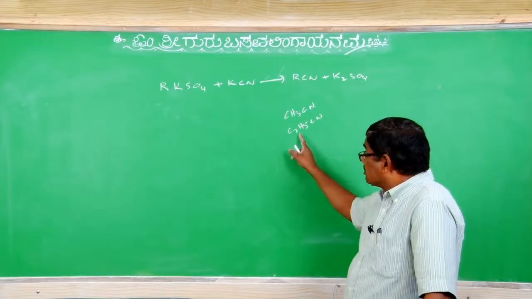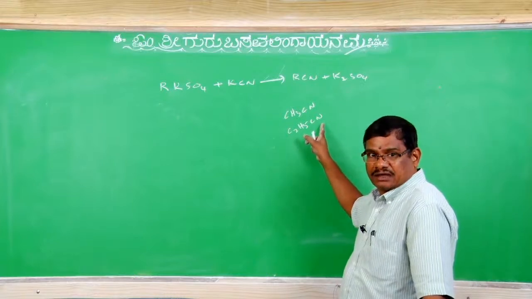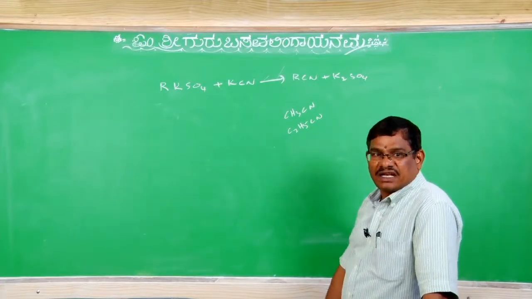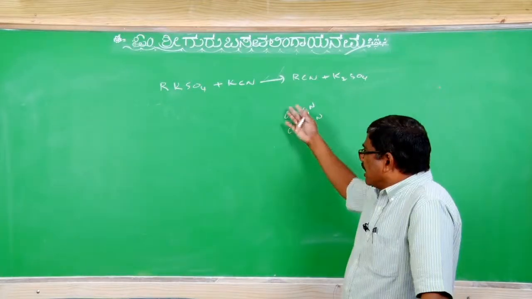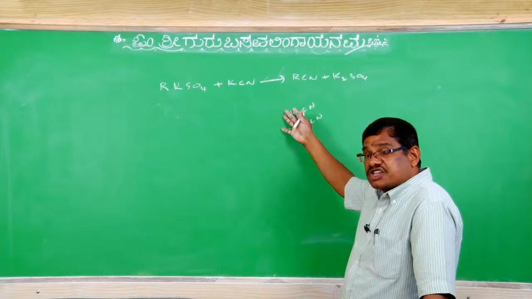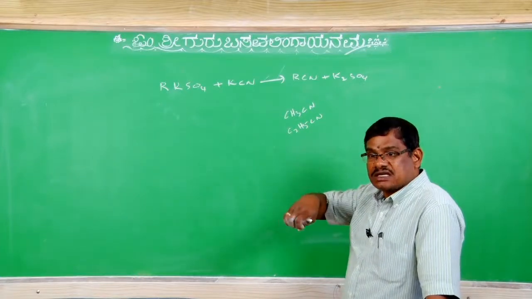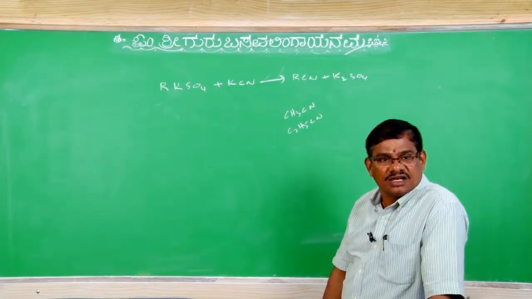Clear? Because the alkyl is the aprotic end, whereas cyanide is the protic end. The aprotic end is covalent in nature, and being covalent, it is insoluble in water. So as the alkyl chain or bulkiness of the alkyl group increases, the solubility in water decreases. Clear?